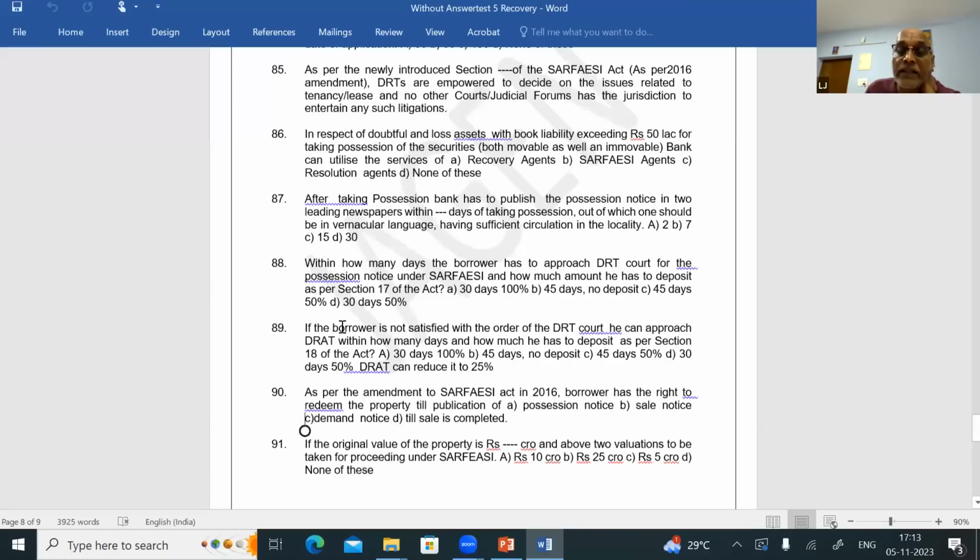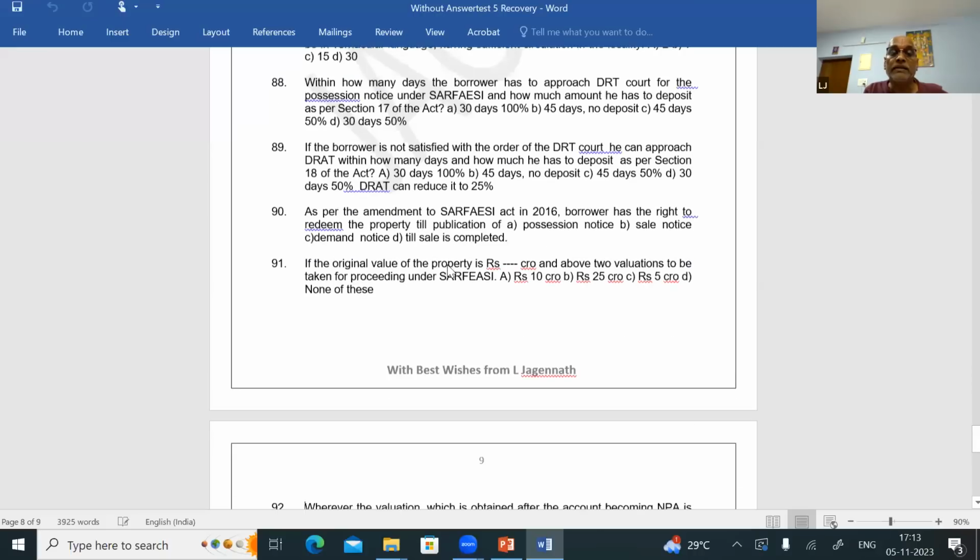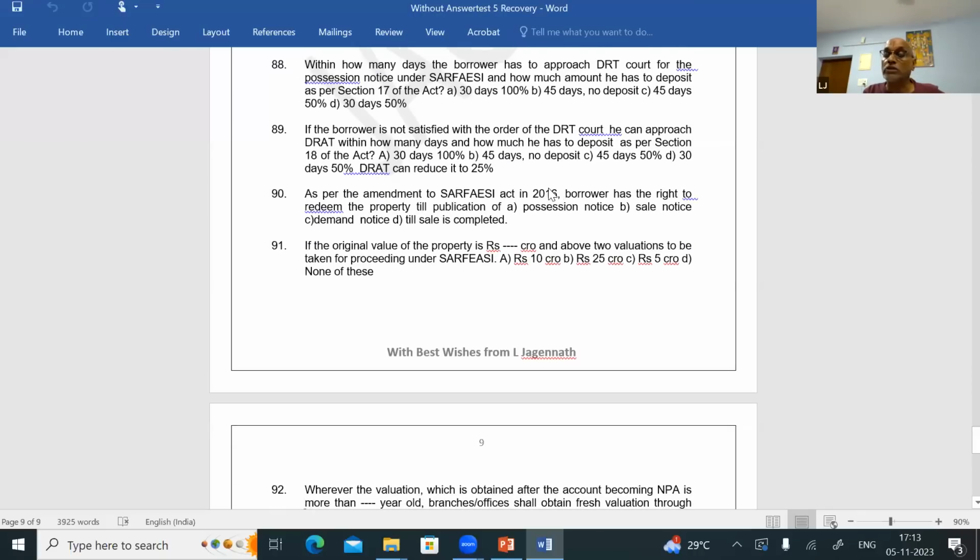Question number 89, so he has to approach the DRAT within 30 days by depositing 50% of the amount as per Section 18. Question number 89, answer is D. The DRAT can reduce it to 25%. Then question number 90. As per the amendment to the SARFAESI Act in 2016, the borrower has the right to redeem the property till the publication of the sale notice only. So question number 90, answer is B.